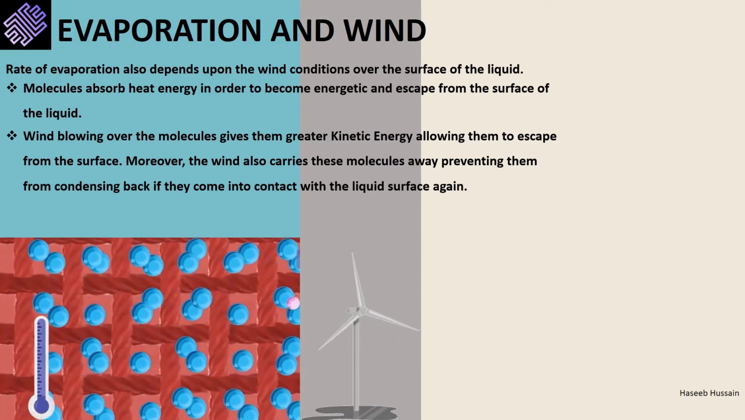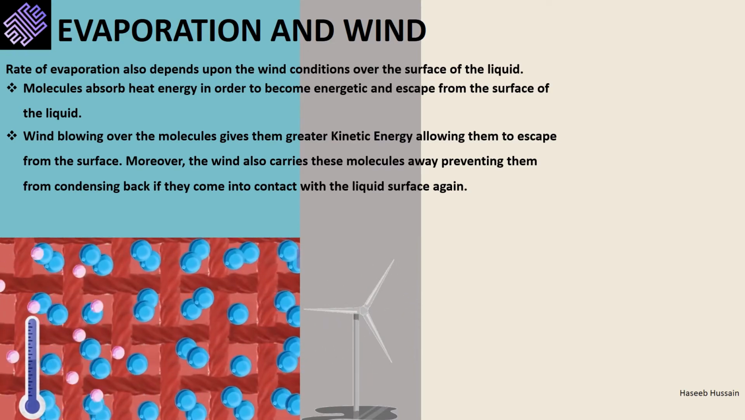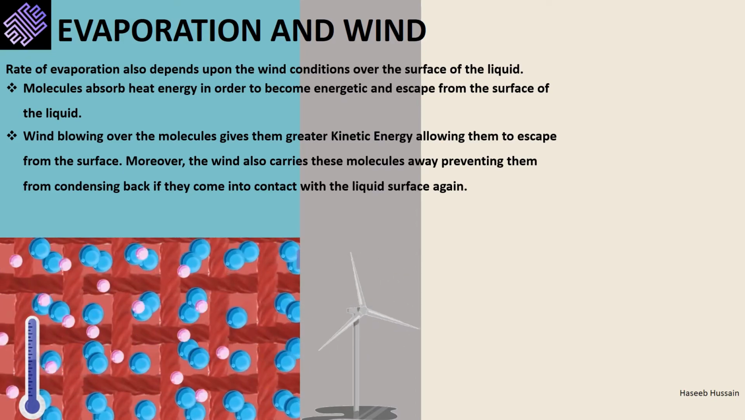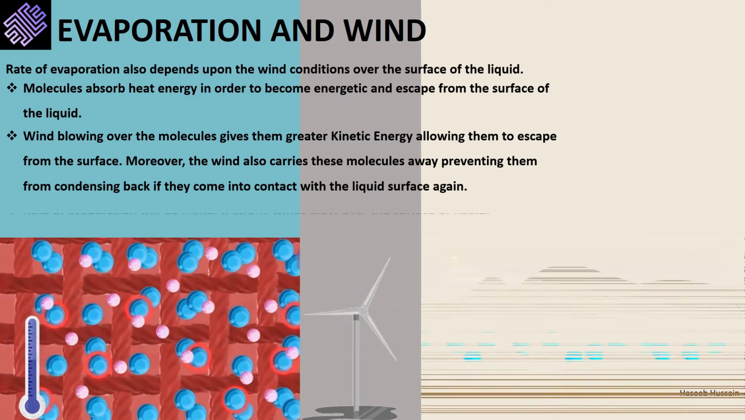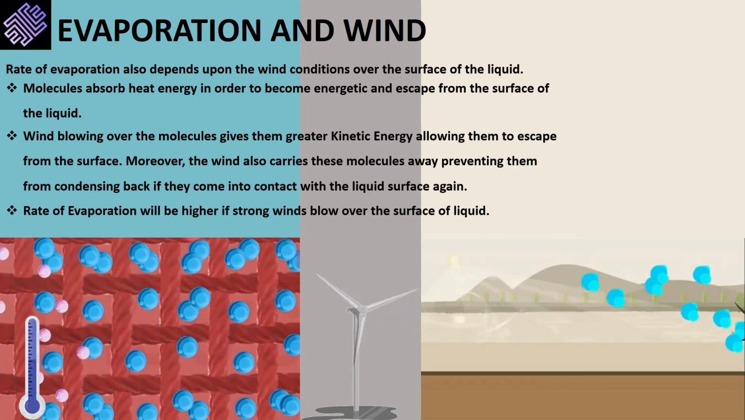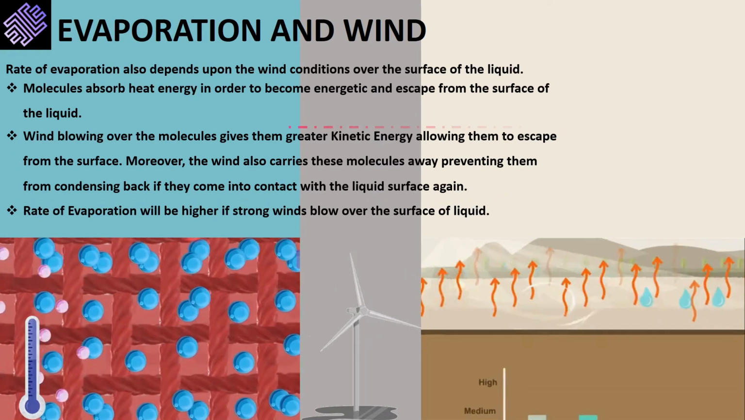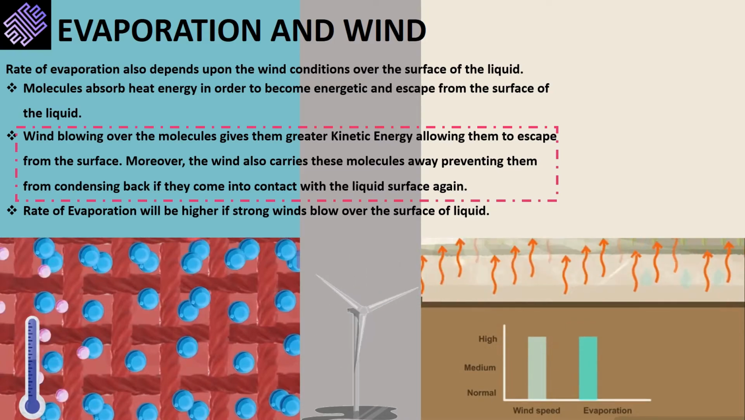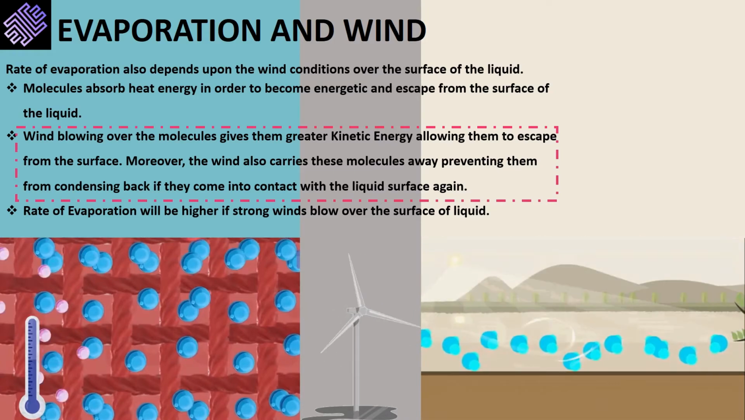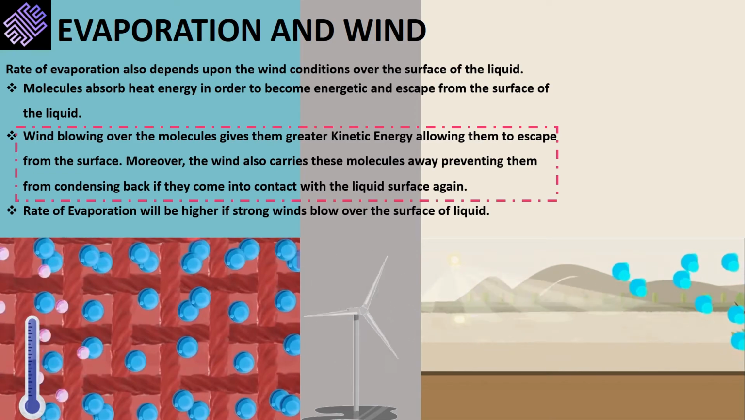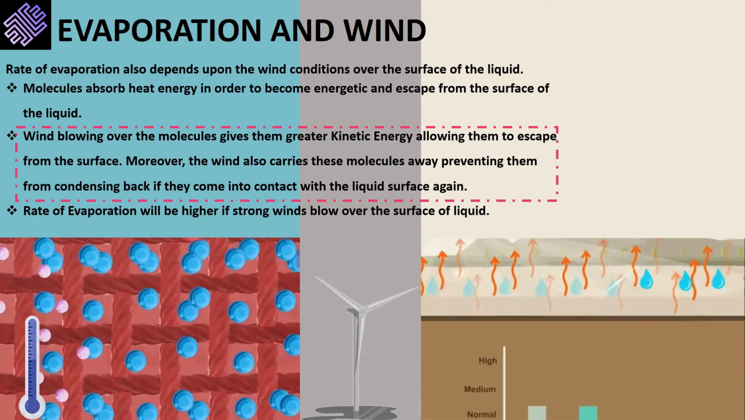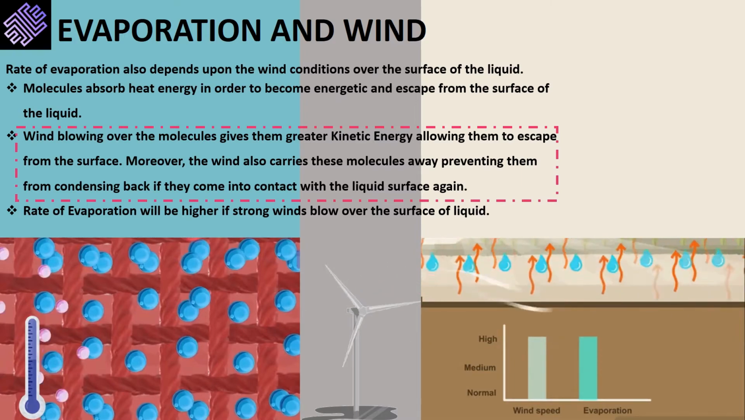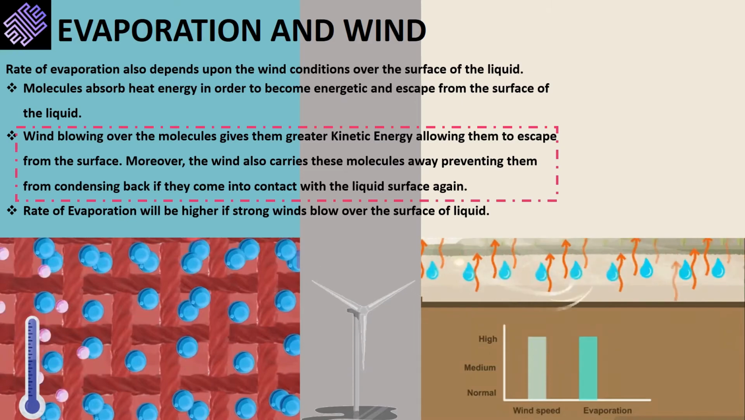At higher windy conditions, temperature is generally colder. Stronger winds blow over the cloth, giving greater kinetic energy to molecules. As the kinetic energy given is higher, a greater number of molecules escape, improving the rate of evaporation. So the rate of evaporation is directly proportional to the wind speed. Wind carries away the molecules on the liquid surface. As wind speed increases, the rate of escape of molecules also increases, causing greater evaporation.